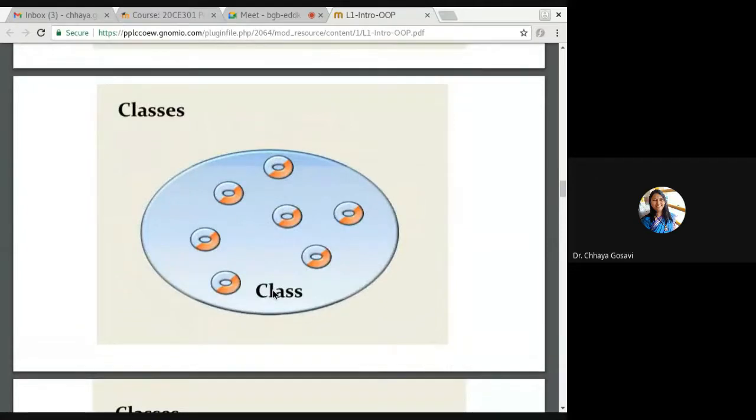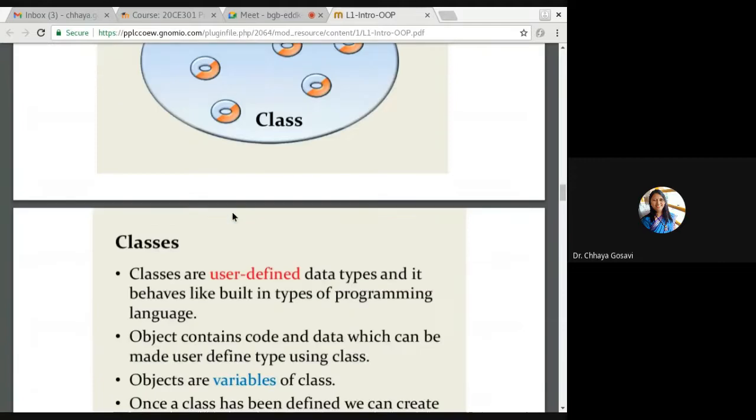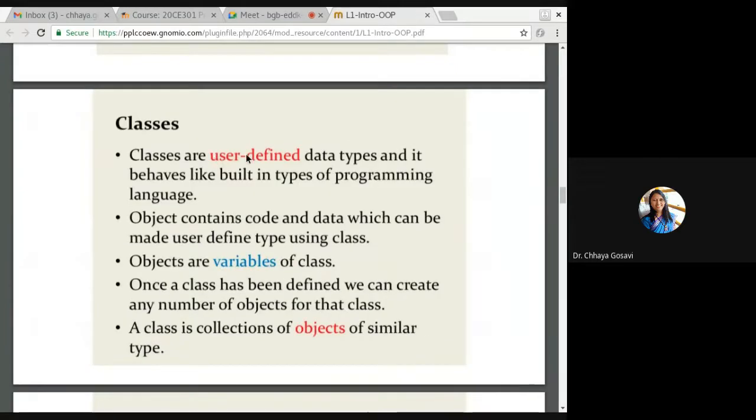What is a class? Class is a group of similar objects. We know memory is not allocated for the class, memory is allocated for the object. So class is just a blueprint or description of the object, how the object should be. Classes are user-defined data types. They behave like built-in data types of a programming language. You can create your own class, class complex or class student or class teacher. That is, you are creating a data type.